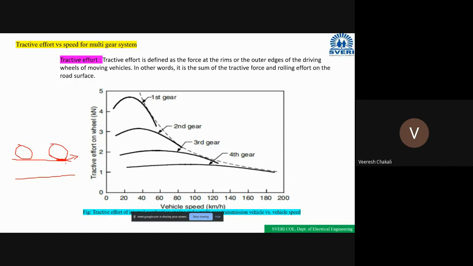Means when the vehicle is moving on the road, the tire is in contact with the road surface. Is it clear? There is adhesion between the tire and the road surface, meaning it sticks. Clear? So that adhesion can be called the tractive effort. For example, if you are riding a two-wheeler, initially we are starting with the first gear. Is it clear?